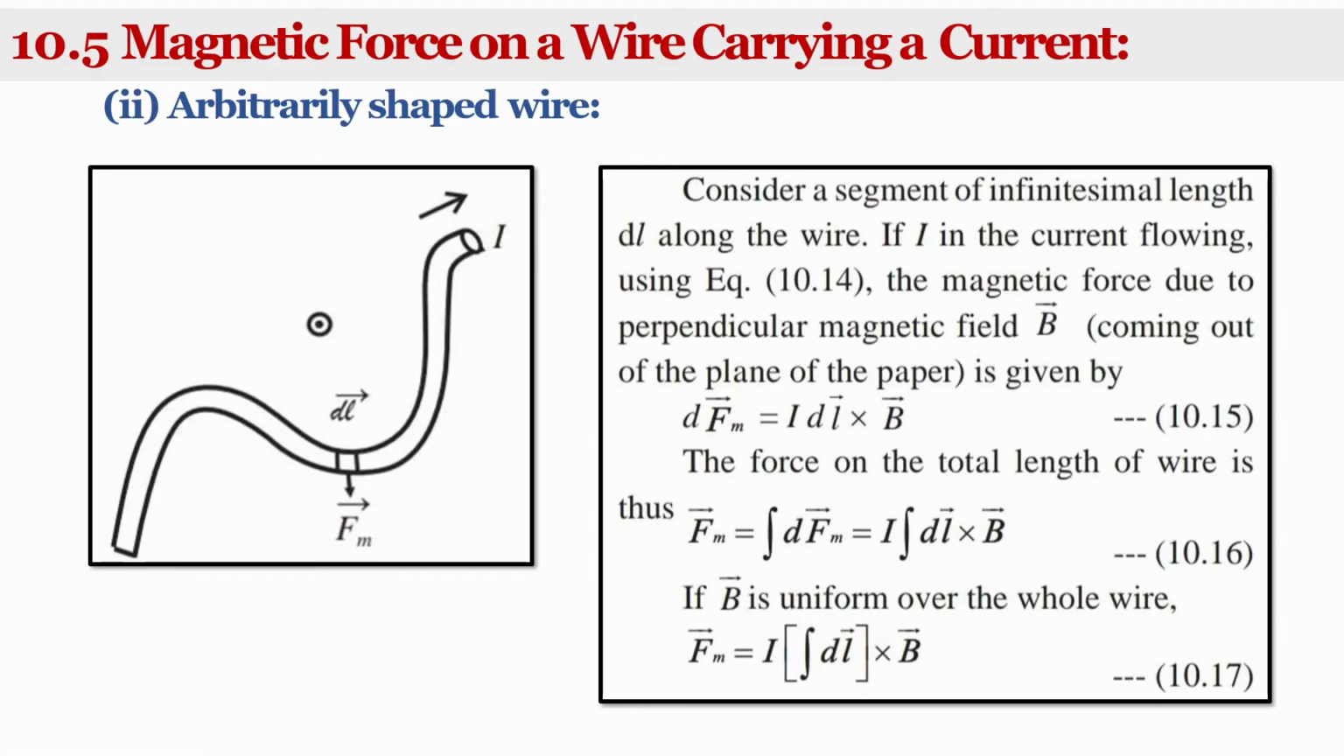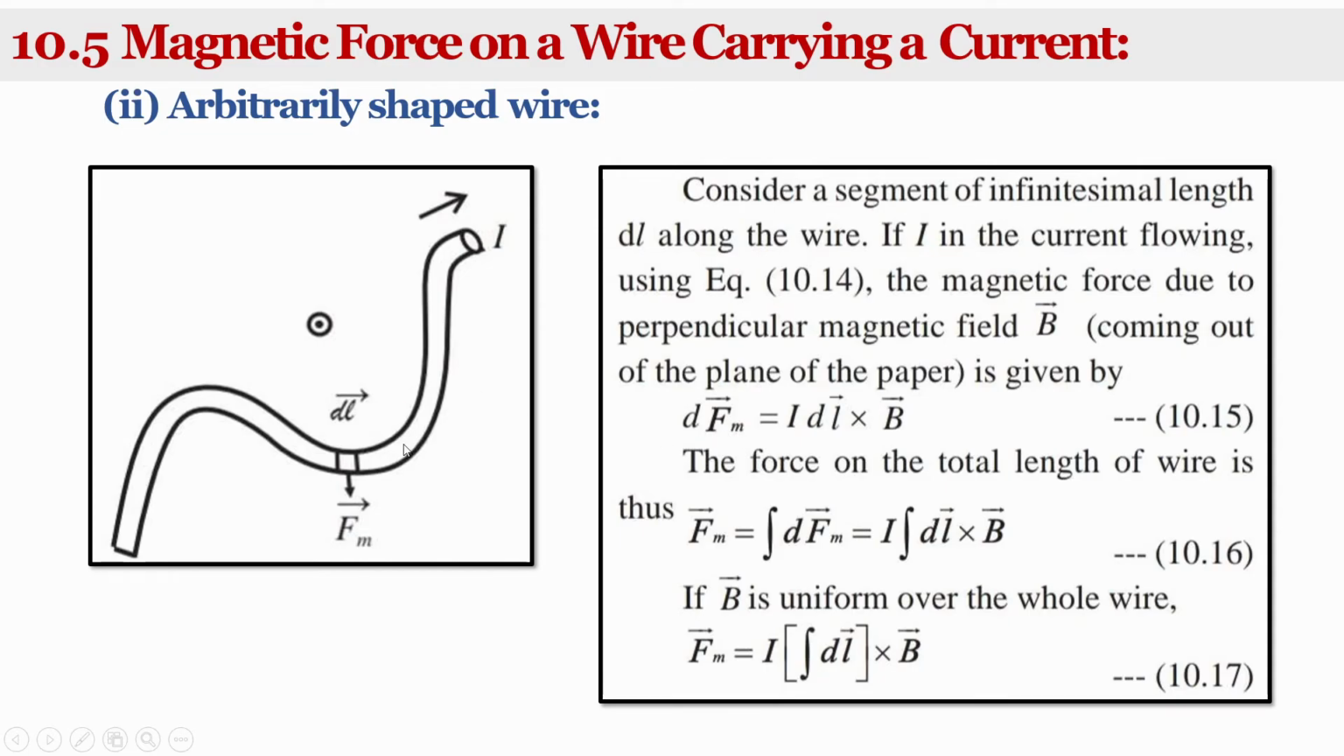If a current I is flowing through that wire, the magnetic force due to a perpendicular magnetic field B is given by, let us consider a segment of infinitesimal wire of length dl, with current I flowing. The magnetic field is perpendicular, coming out of the plane, and the magnetic force acting on it can be written as dFm.